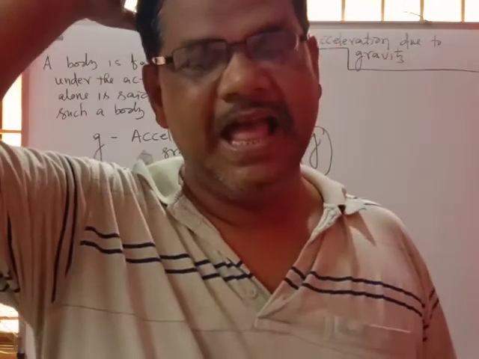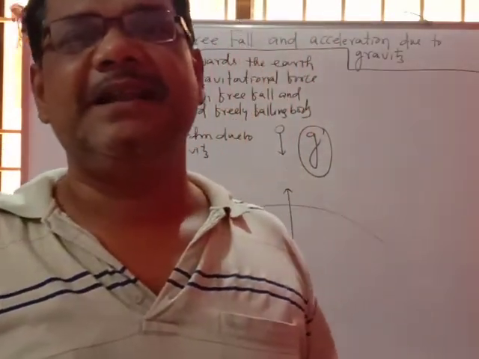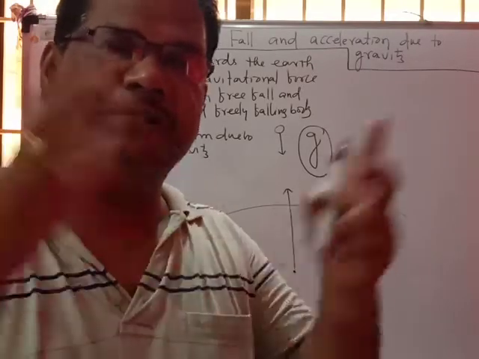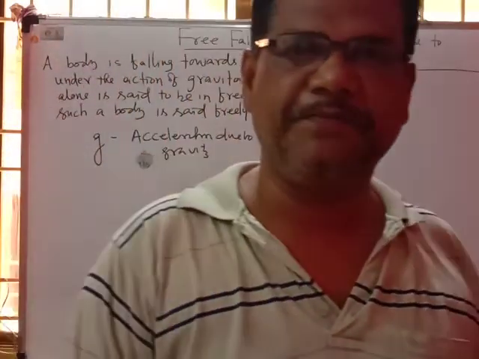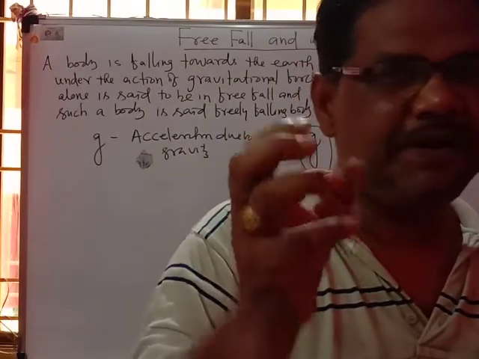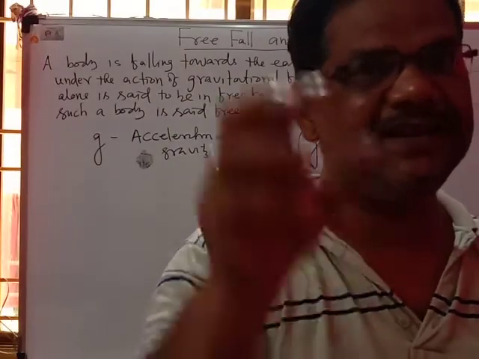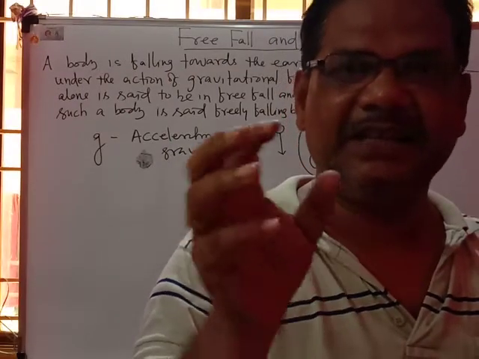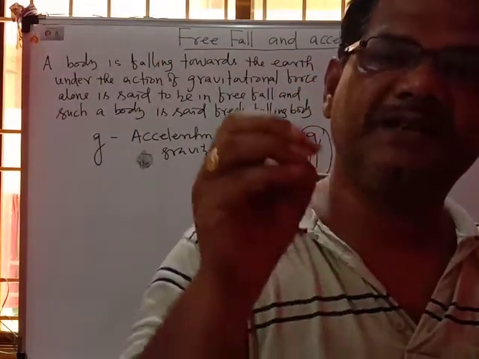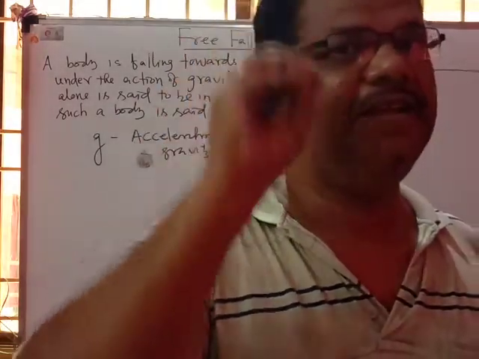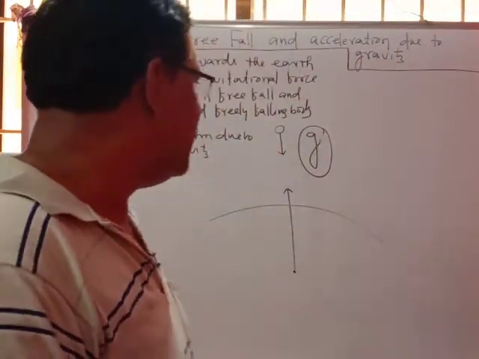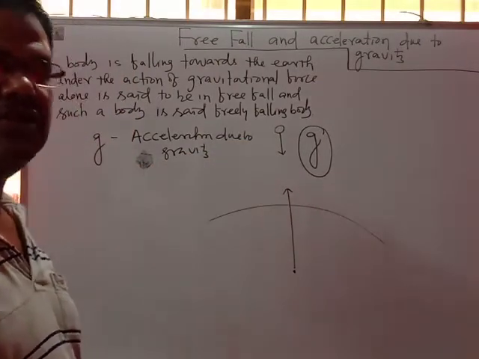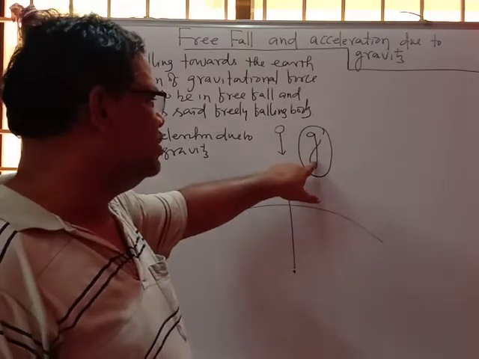Gravitational force is the force of attraction between any two heavenly bodies. If you talk about the gravitational force of attraction between the earth and the sun, this is the gravitational force. And gravity is the gravitational force of attraction between the earth and any other body near the earth. That is called gravity. And the acceleration with which the object is falling down is called the acceleration due to gravity, and it is denoted as small g.